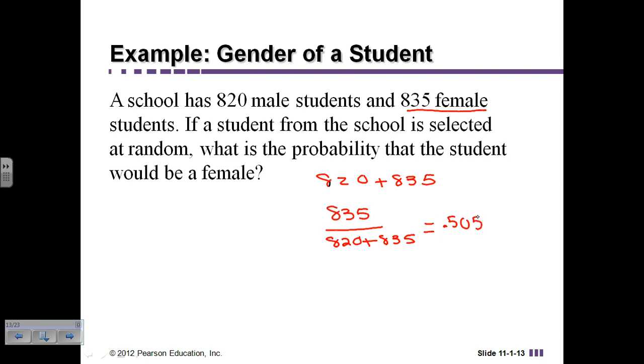So if you look at the numbers there, there are 820 males and 835 females, so we're almost split in half. So it should make sense that the likelihood that I'm going to pick a female at random would be about 50%.